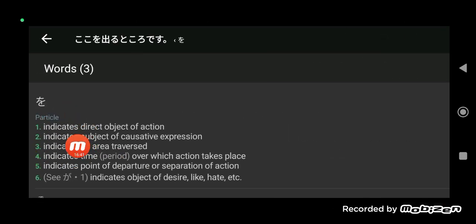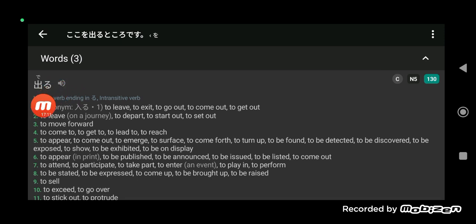So going back to the usages of wo, the usual usage is number 1, and then there are usage number 4 and number 5. It could be 4, but the most usual is number 1. The second most frequent indicates the point of departure or separation of action, or an area traversed. Just like here, deru, an intransitive verb, means to leave, to exit, or to go out, to move forward, or to depart, or to set out.